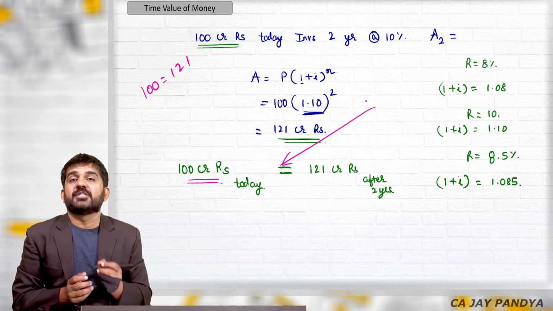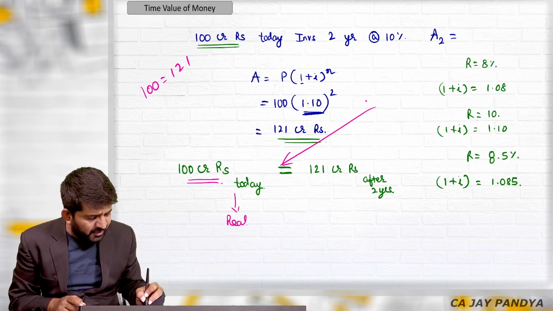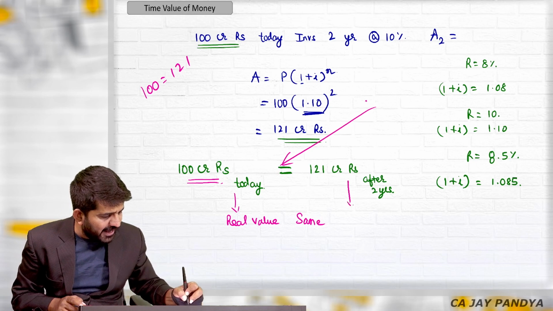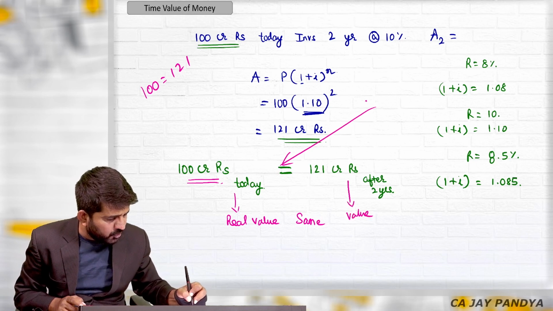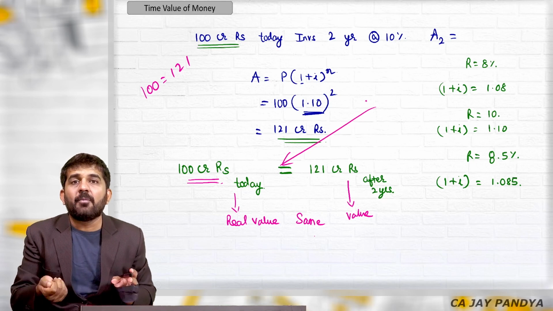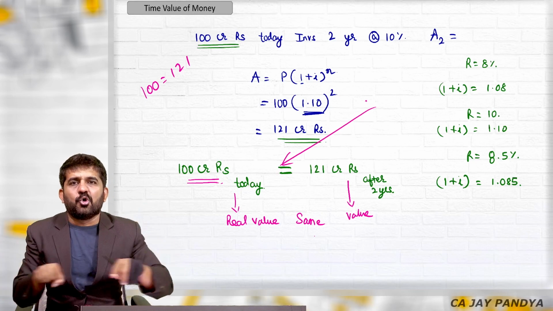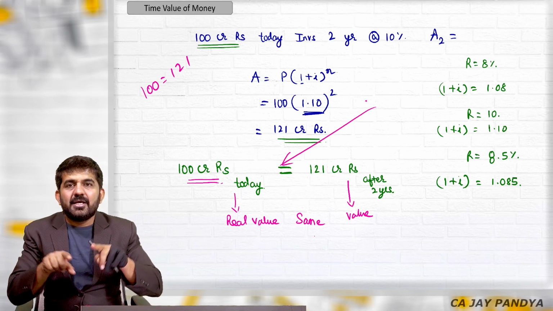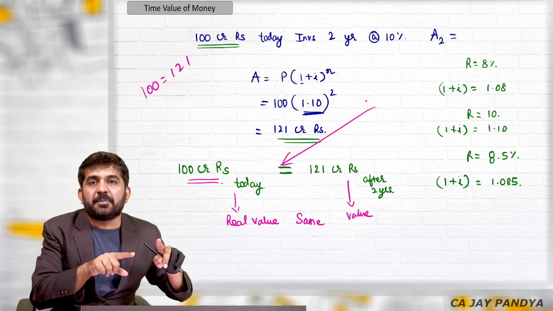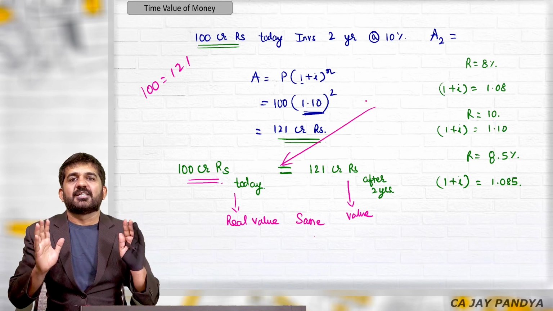100 crore rupees today in terms of real value is the same as 121 crore rupees value after 2 years. So nominally, if someone is giving you a 100 rupees note today, and someone is giving you a 121 rupees note after 2 years, the value is the same.